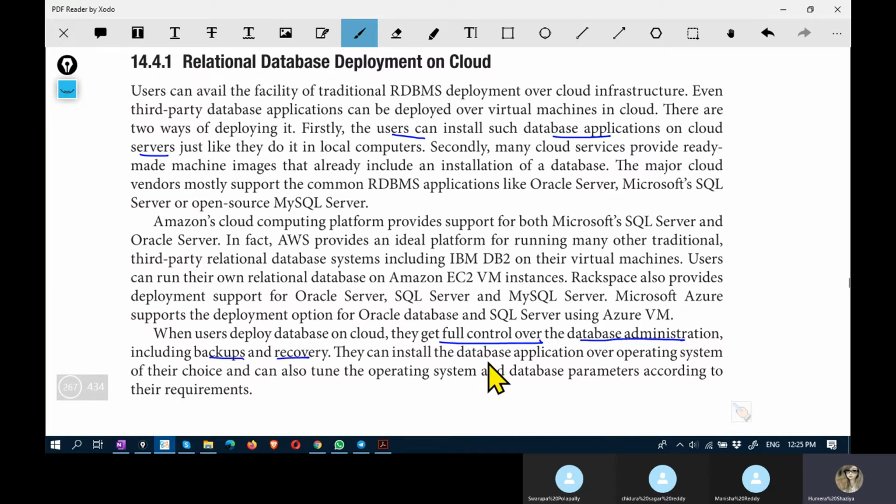They can install all database applications over operating system of their choice, and they can tune the operating system and database parameters according to their requirements. These are the advantages that are available for the users when they go for this model, database deployment on cloud.